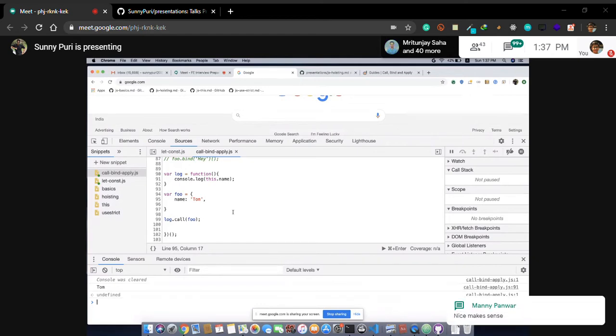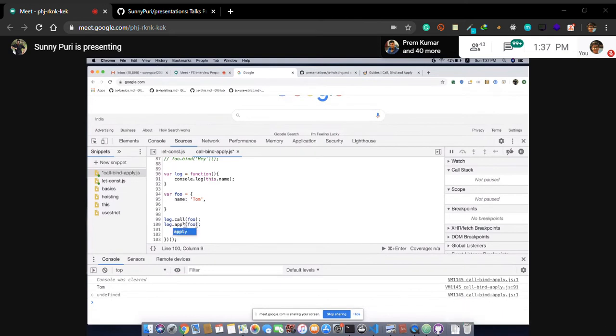But if you are not aware of the concepts, what is this? What is called? Yes, we can use apply also. Let's copy this. Call and apply do not have any difference until you are passing arguments.